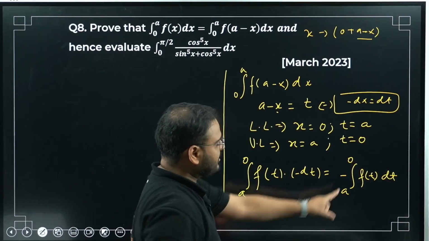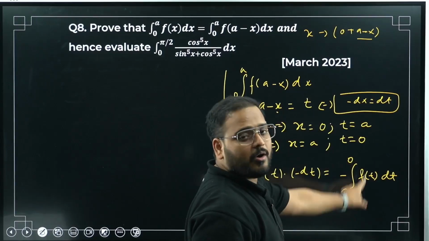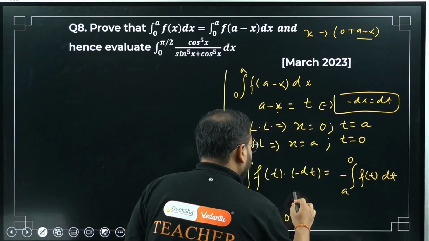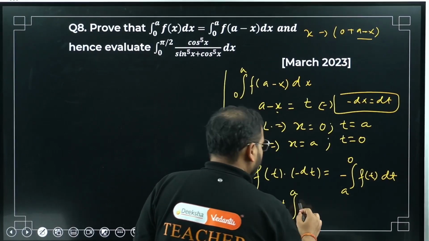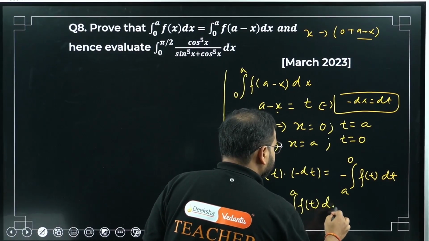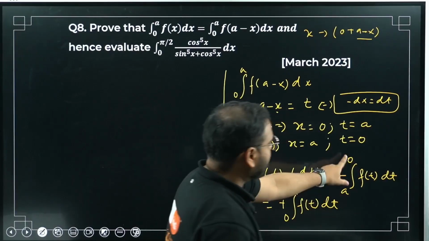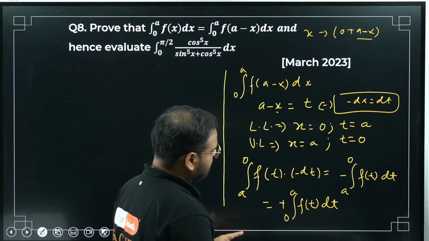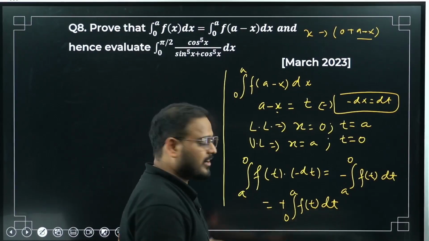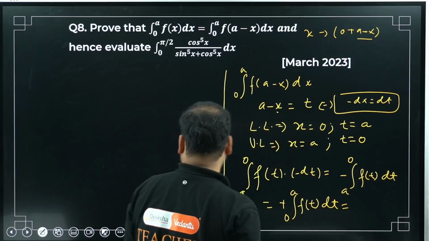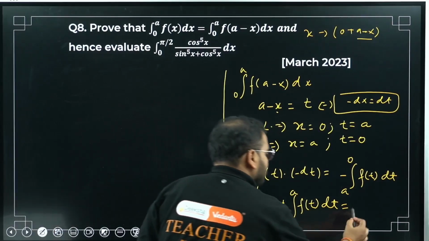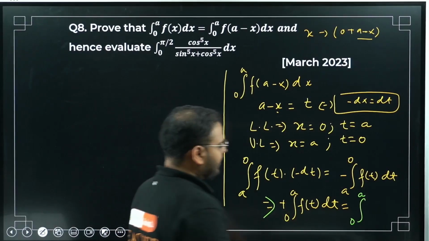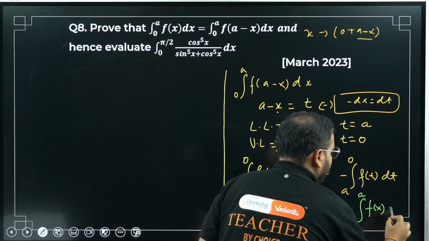Now we know that if there's a minus sign, I can use it to interchange the limits. So I can write this as 0 to a, this minus will become plus, and it will be the same thing, f of t dt. The negative sign is used to interchange the upper limit and lower limit to 0 to a. We also know the property of definite integrals: I can change the variable of the definite integral. Very important last step. This will remain the same, 0 to a, f of x dx.